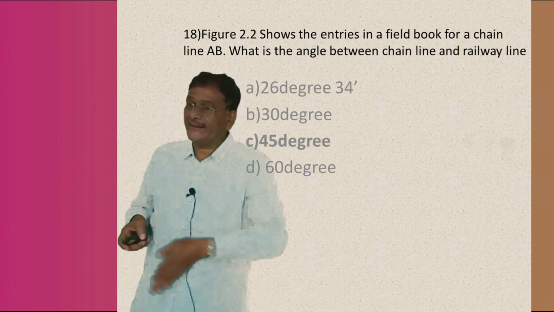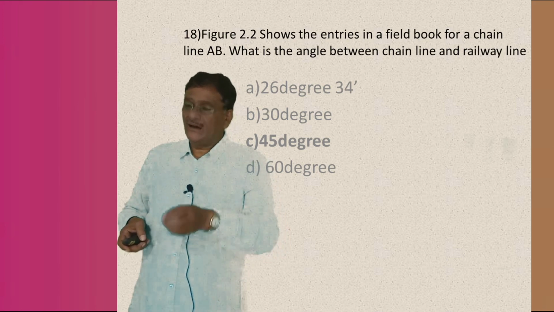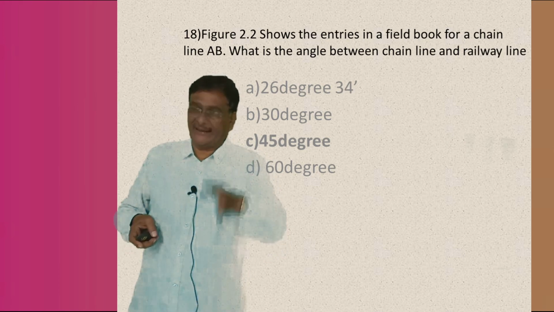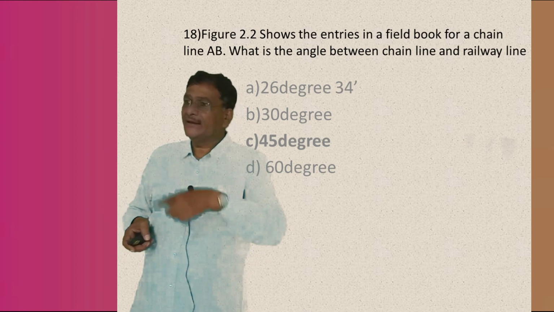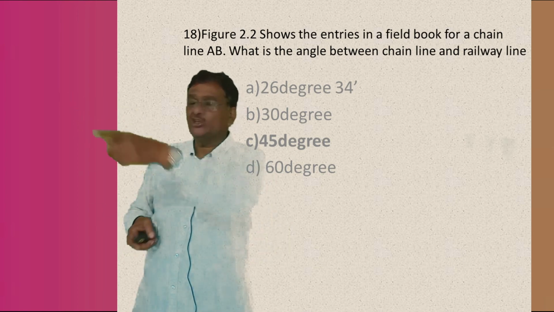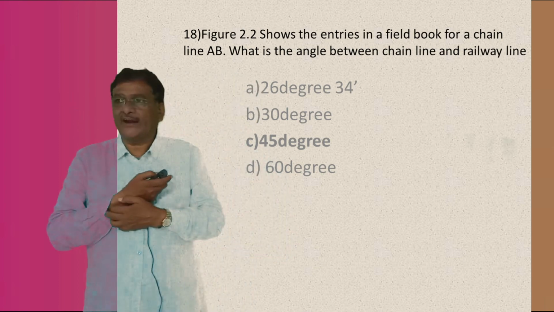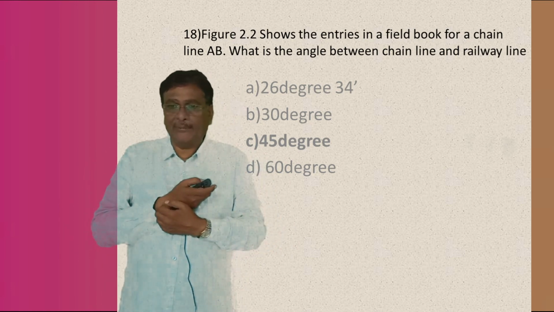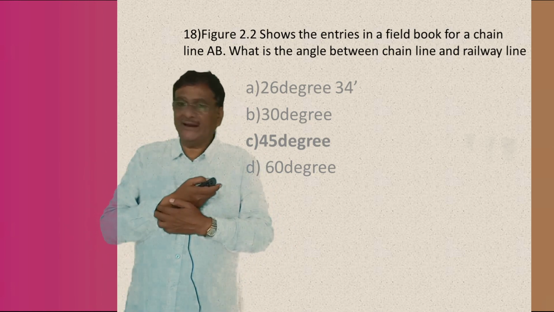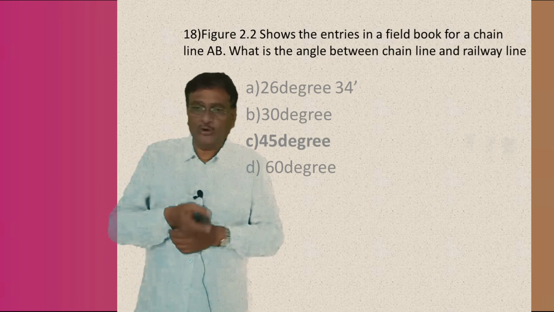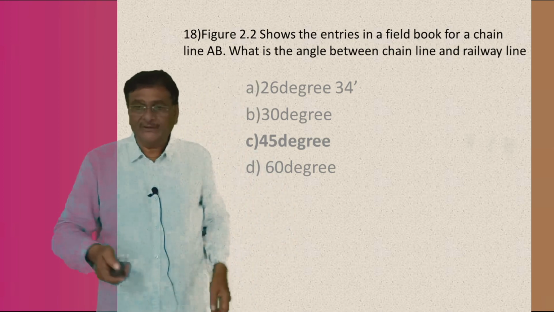The railway line is always shown at 45 degree to the main line, the chain line AB, in the field book. The 45 degree, C is the right answer.